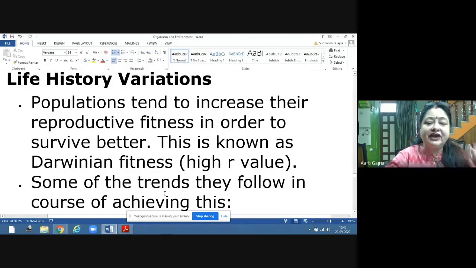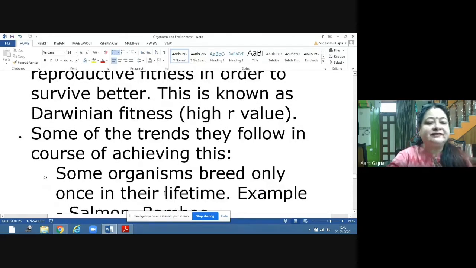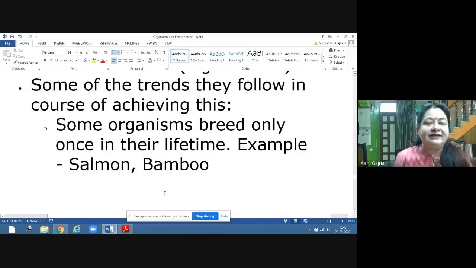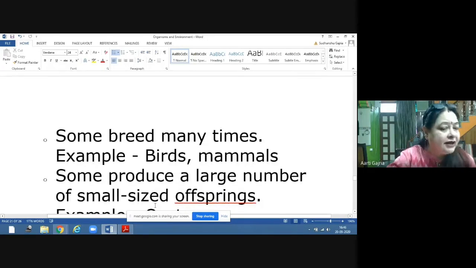Some of the trends they follow in achieving this are: some organisms breed only once in their lifetime. In their whole life, they breed only once. For example, salmon and bamboo. Then there are other members of the living world who breed many times. For example, birds and mammals. They naturally have more reproductive fitness. Birds and mammals breed many times. They don't have any particular breeding season. They breed many times in a year.